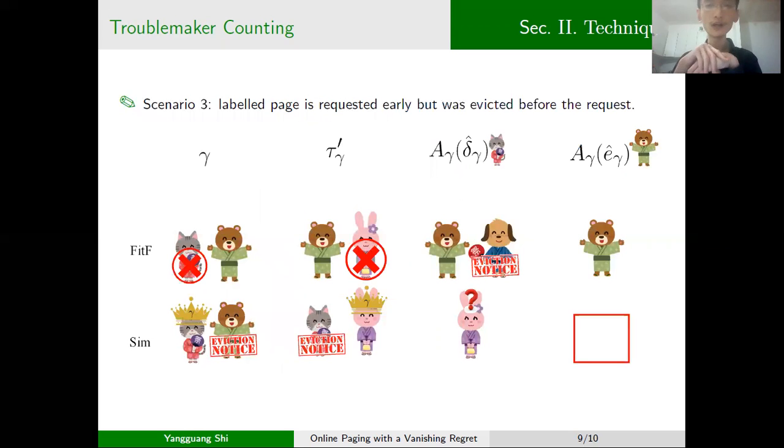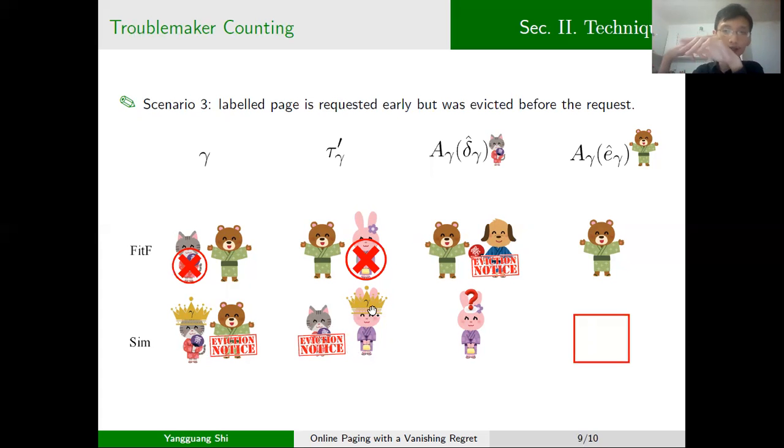The third scenario is more complicated. Here we still assume that the cat page arrives earlier than the bare page. The cat page is the page labeled at the beginning. However, our algorithm may evict this page before it is requested for the first time. In such a case, we will find another unlabeled page in our cache but not in the intersection, like this rabbit page. Then we will label this rabbit page.